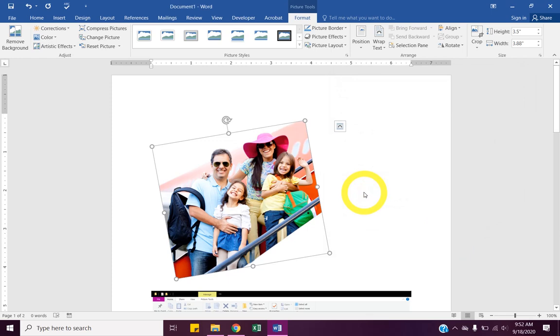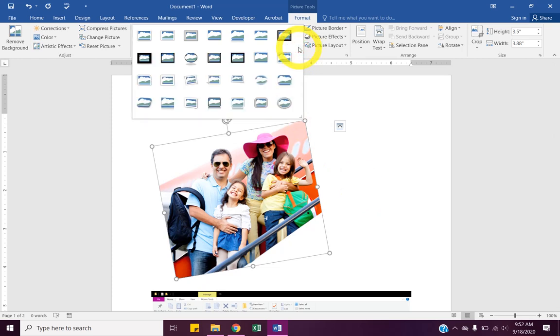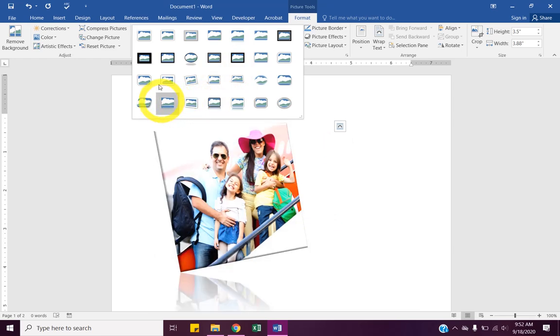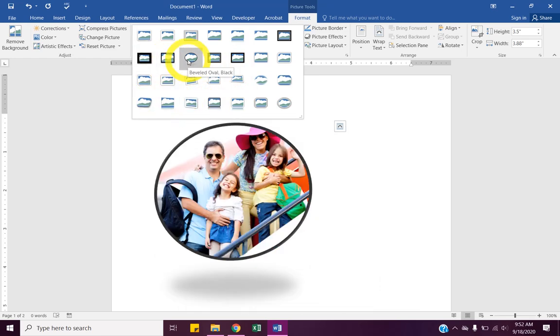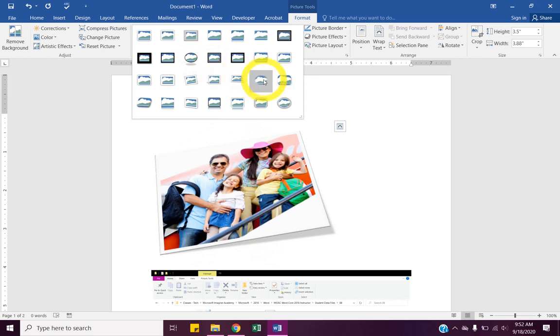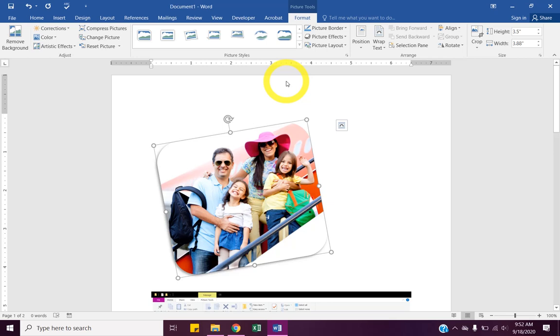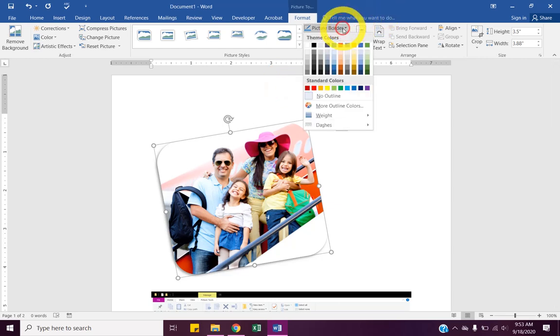Let's add a style. So in the center of the ribbon, we see Picture Styles. Plenty of options there to choose from. I'm going to hit that drop down for more, and you'll be able to see all the different pre-made options. And if I hover, it'll show me what it's going to look like if I choose that. So go ahead and pick one that you like. So these pre-made styles, some of them will add a border, which you can see to the right of Picture Styles. We could add one if we wanted.